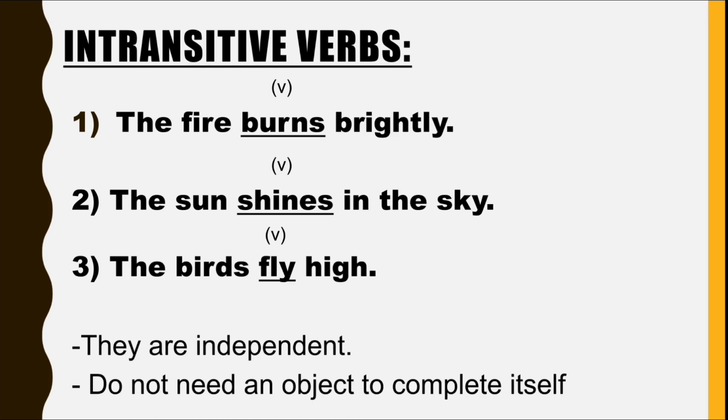And why are they called intransitive verbs? Because intransitive verbs are verbs that do not need an object or do not need anything to add a meaning to them. So they are independent. They do not require any supporting object, and that's it. Those are our intransitive verbs. So see, that's how simple transitive and intransitive verbs are.